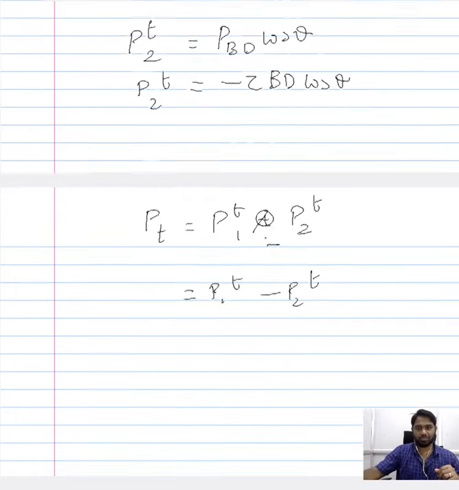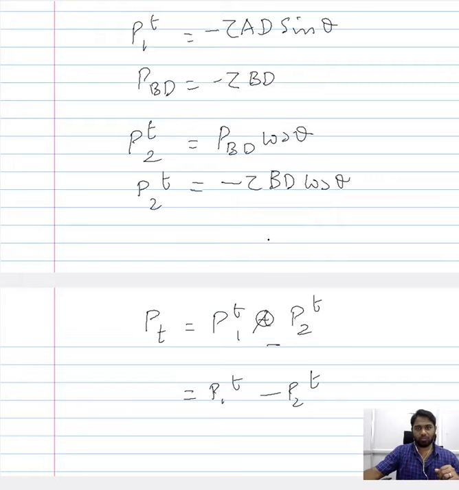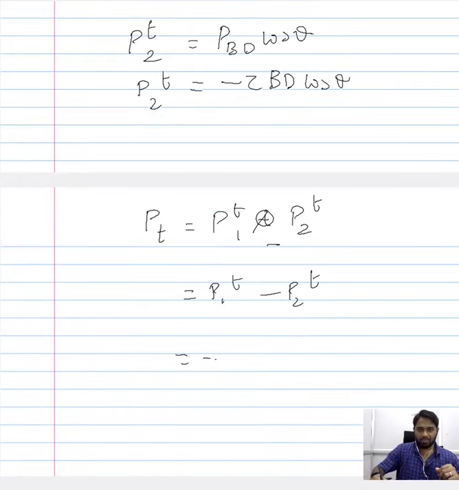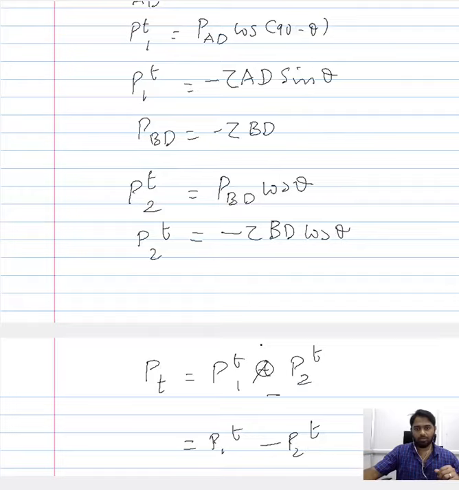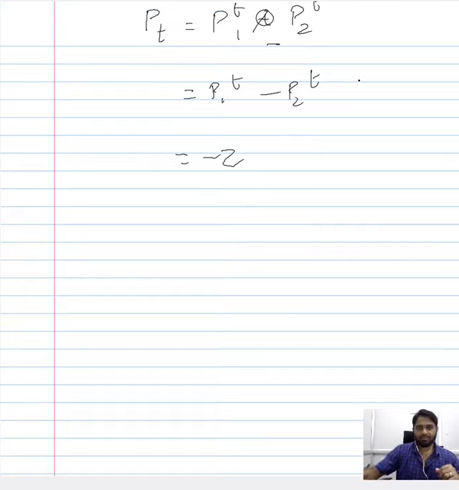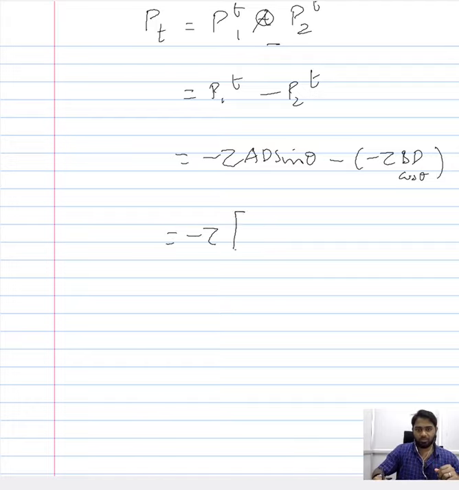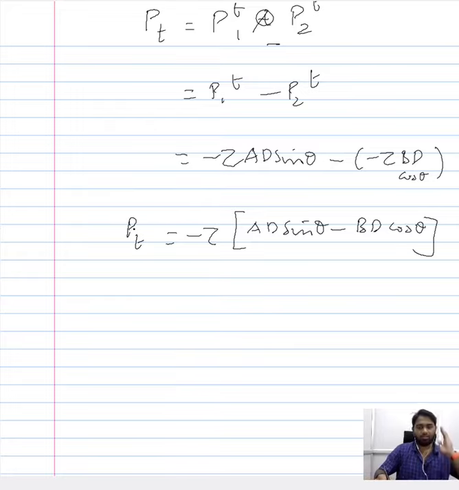When you substitute these expressions, what you would have is minus tau of AD sin theta minus BD cos theta. If you take the minus tau out as we usually do, this is the load that is acting along the direction AB.